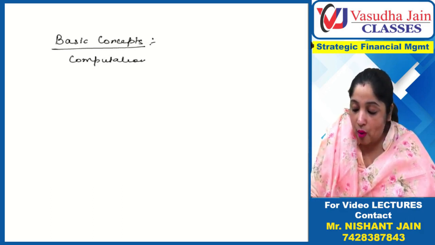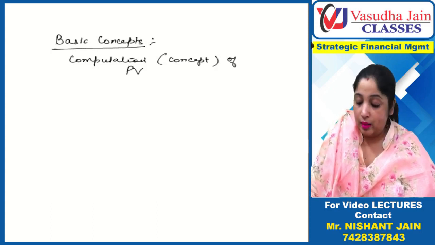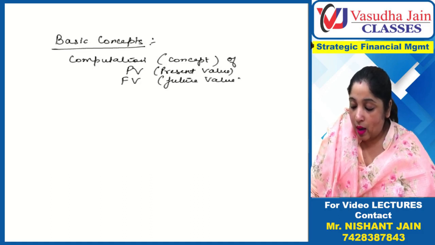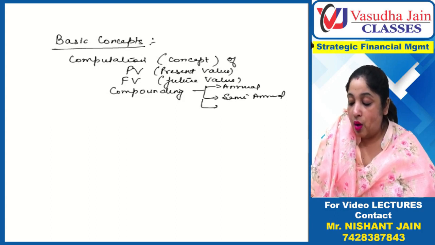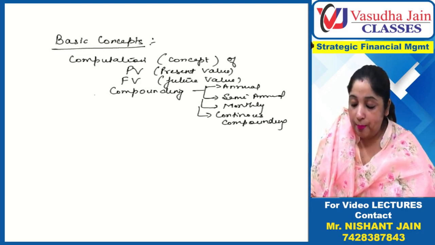First, the concept of present value and future value. Then the compounding concept: annual compounding, then semi-annual compounding, then monthly compounding, and then continuous compounding. This continuous compounding concept will be used in the derivative chapter. So compounding we will learn.